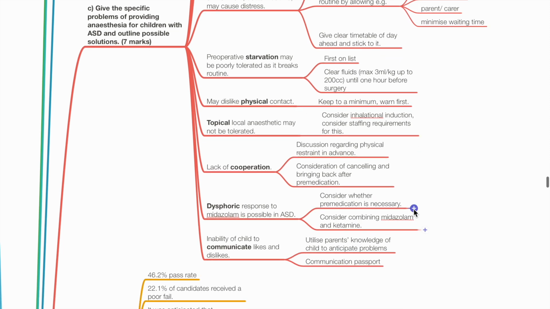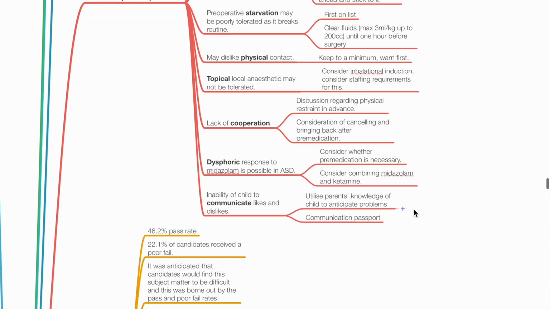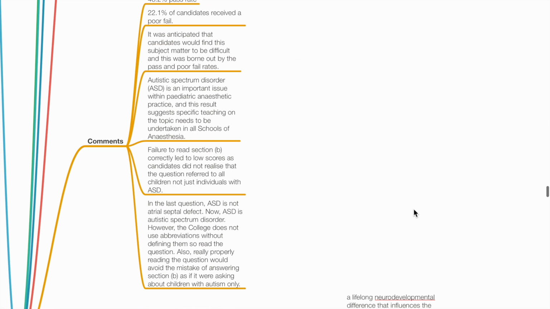Next problem is lack of cooperation. Discuss in advance regarding physical restraint. Consider induction after pre-medication. Dysphoric response to midazolam is possible in autism. Consider whether pre-medication is necessary. Consider combining midazolam and ketamine. Next problem is inability of the child to communicate likes and dislikes. Solution: utilize the parent's knowledge of the child to anticipate problems. Use of communication passport. Overall 46.2% pass rate.